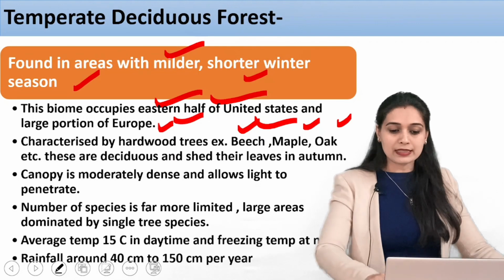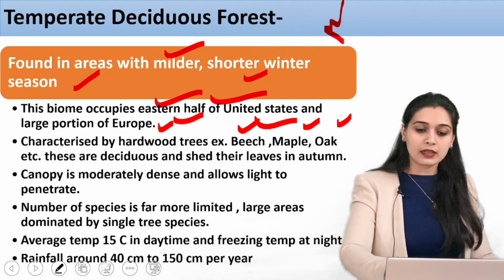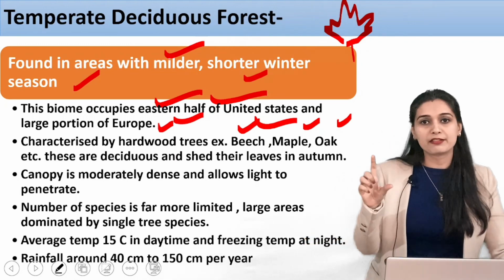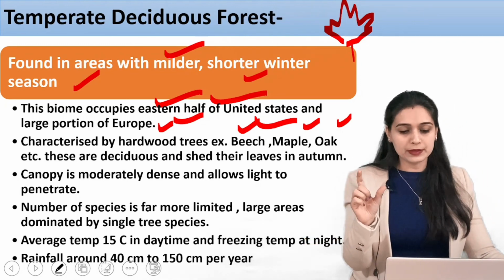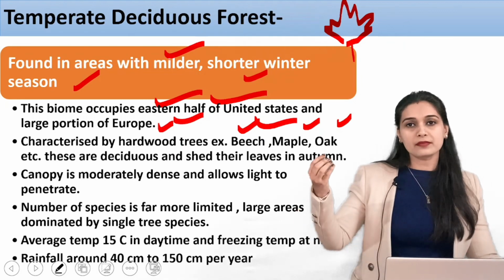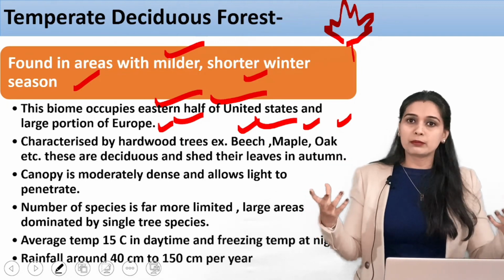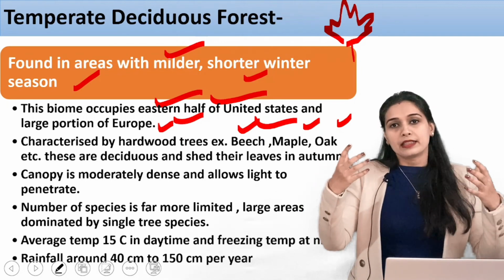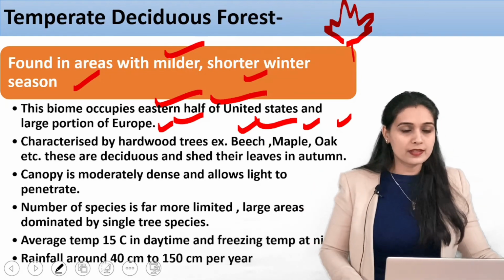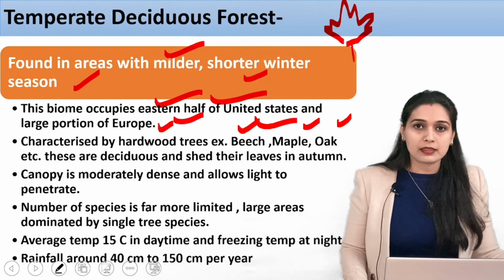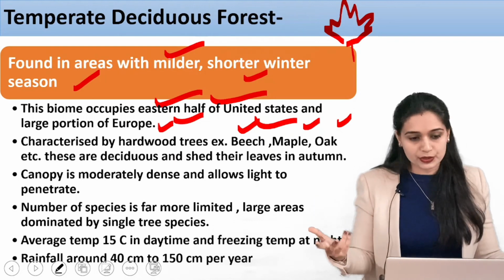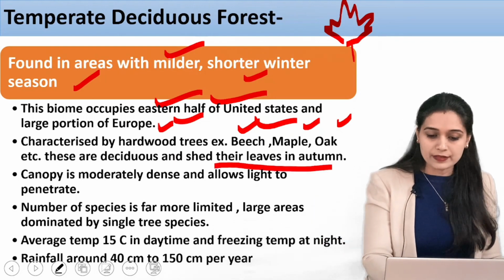The maple is that significant tree that has this kind of shape. It is also present on the Canadian flag. It is the leaf of the maple tree. In autumn in Canada, the leaves of the maple tree become orange in color, and they shed their leaves, so in autumn it is all filled with these beautiful leaves. This is the maple leaf. These are all deciduous forests, and they shed their leaves in autumn.